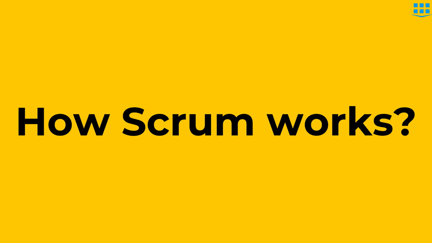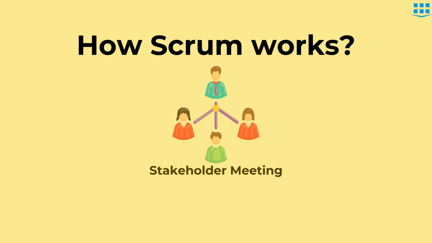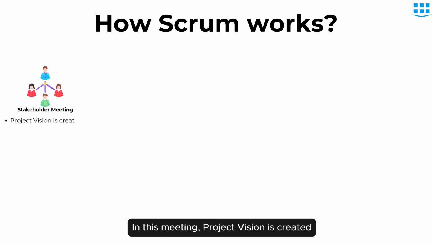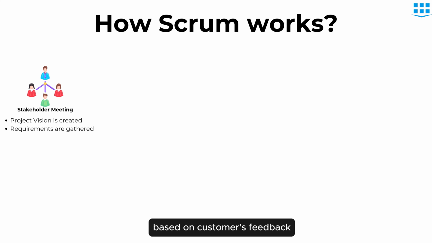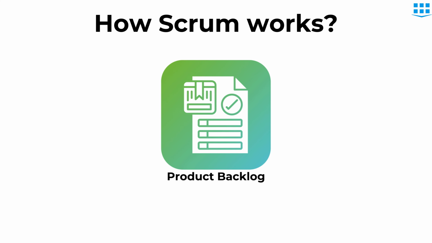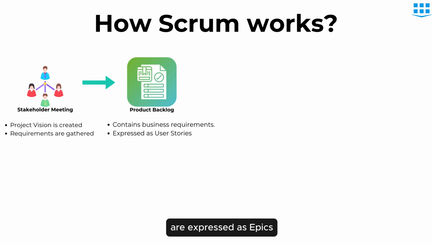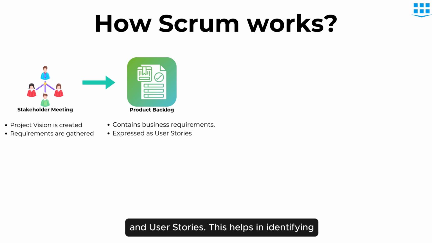Now, let's discuss how the Scrum process works. It starts with a stakeholder meeting. In this meeting, project vision is created, and business requirements are gathered based on customers' feedback. Next is product backlog. Requirements gathered in stakeholder meeting are expressed as epics and user stories. This helps in identifying the features required to develop the product or service.